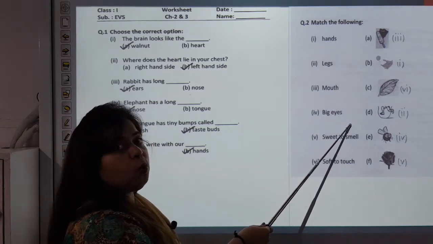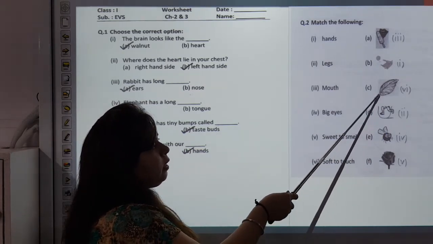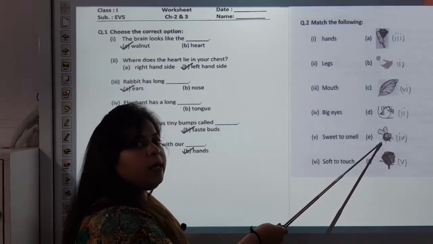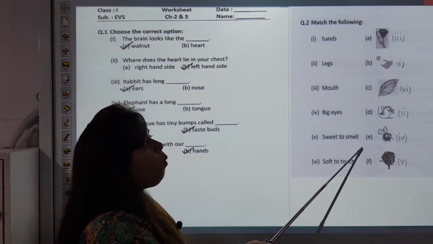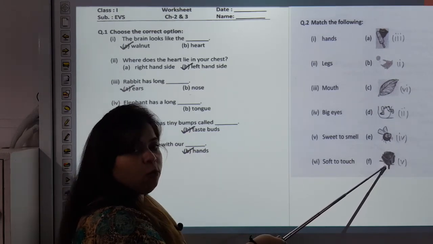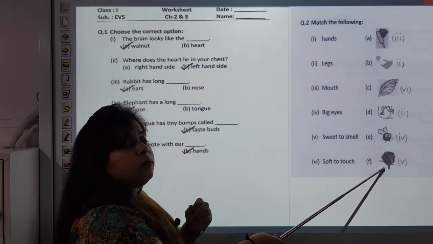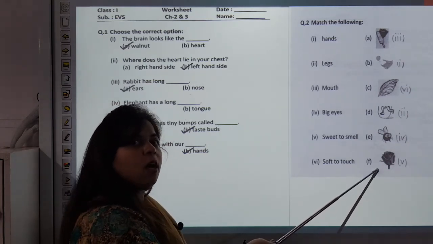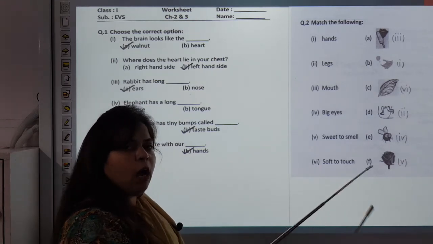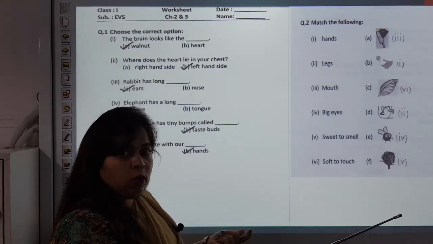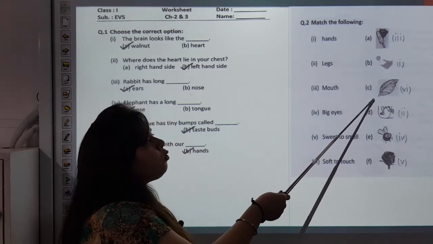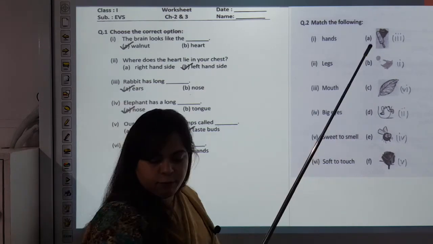Big eyes. Who has big eyes? Skipping, leaf, bee or rose? Answer is B. Bee has big eyes. Sweet to smell. What is sweet to smell? Leaf or rose? Answer is rose. When you smell a rose, you feel it has such a good smell. So the answer is F, rose. Soft to touch. What is soft to touch? How can you feel what things are soft and what are hard? With the help of your skin. So what is soft to touch? Leaf. So the correct answer is option C, leaf.